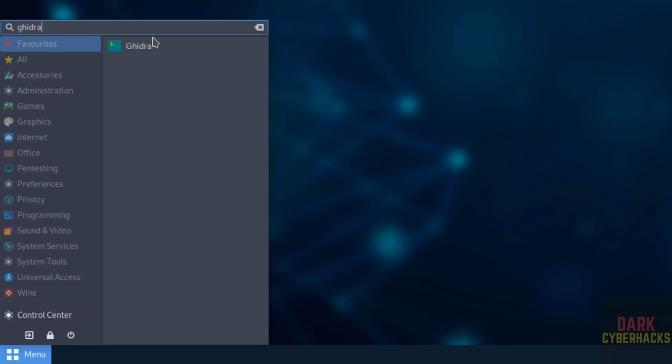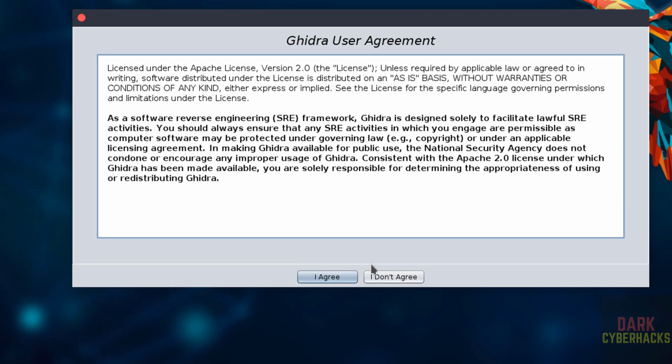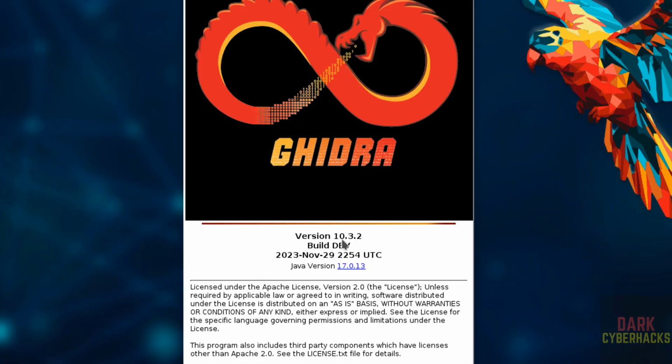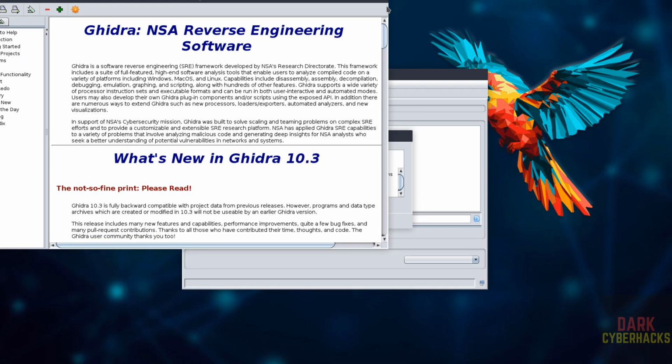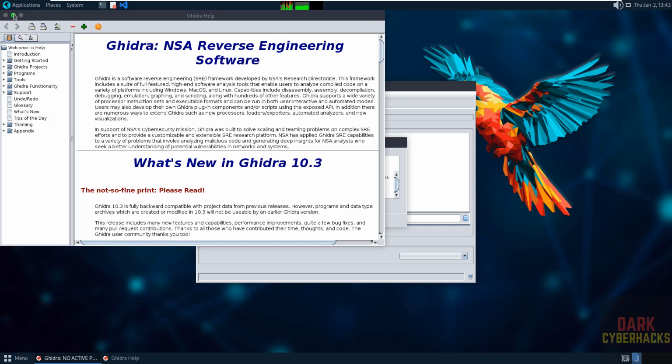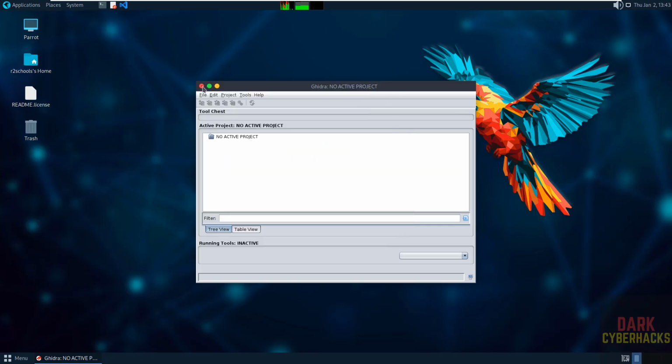See, but here we have the Ghidra. Open it, click on I agree, but this is the older version. See here, version number is 10.3.2. Okay, so we are going to install the latest version. So close this one, close this one also.